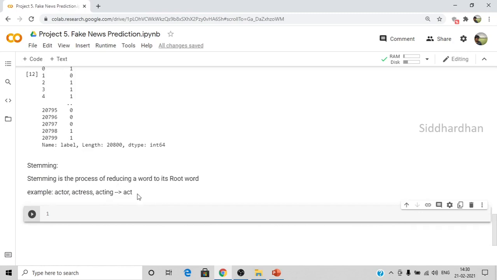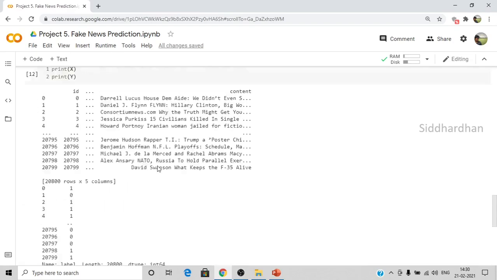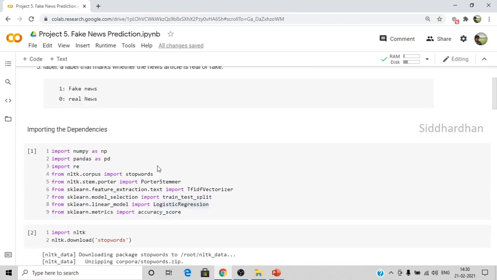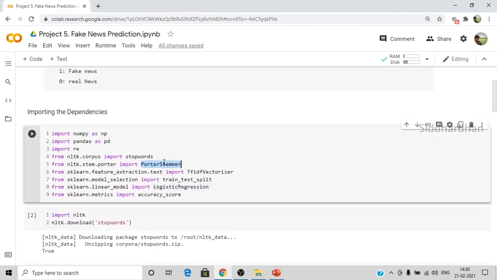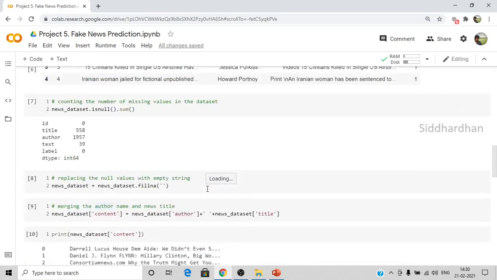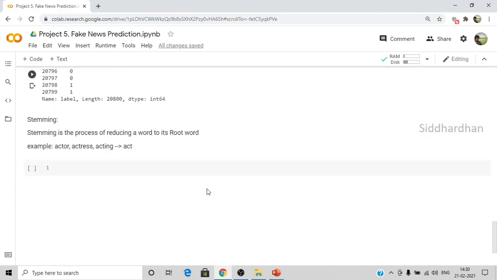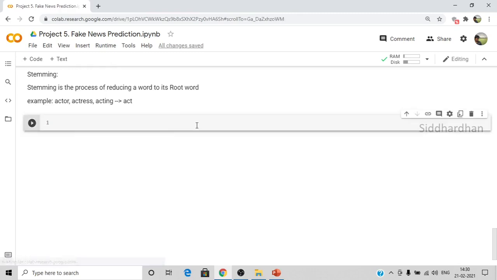Okay, so I have given an example for you here. So let's see how we can do that. In the previous cell, we have imported the function called Porter stemmer, right? So this is the function we are going to use for this purpose. There are a lot of things we need to do here.